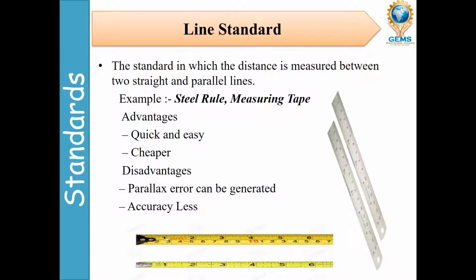Parallax error can be generated because when we hold the scale, maybe if it is inclined, it automatically gives a different reading. Otherwise, whenever I see it, that also will be a problem, and accuracy also is less. This is one of the disadvantages of line standard. If you see in this picture, the measuring tape and steel rules are here. So line standard is particularly used for measuring between two straight and parallel lines.